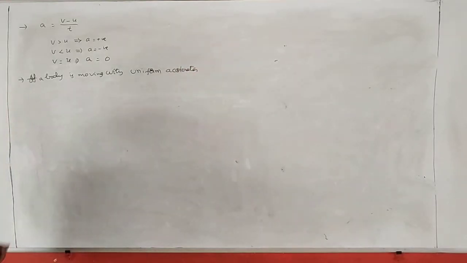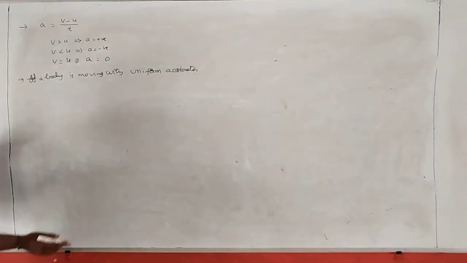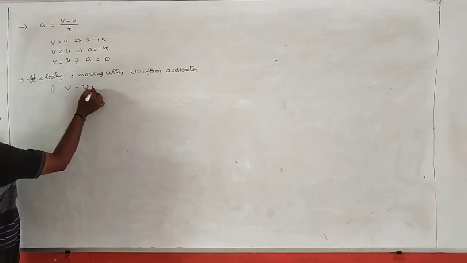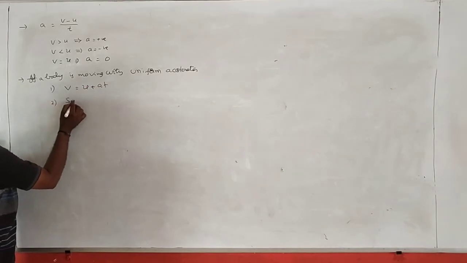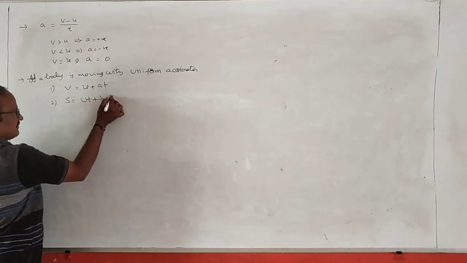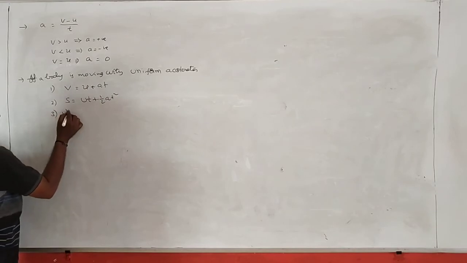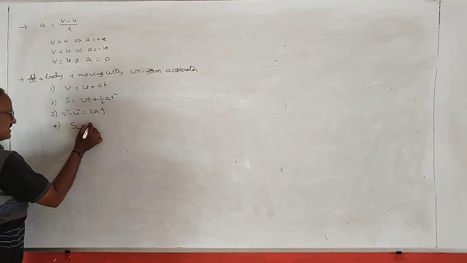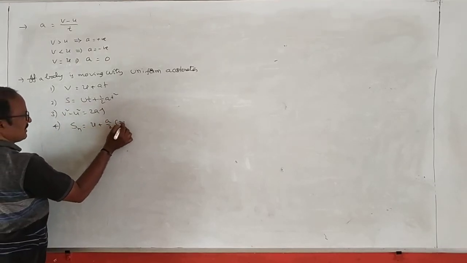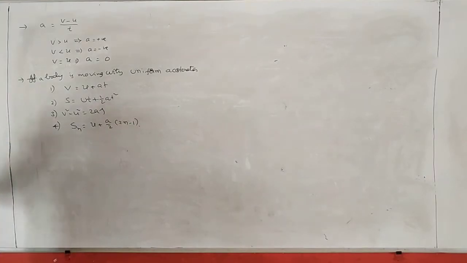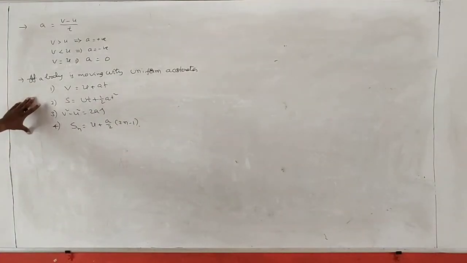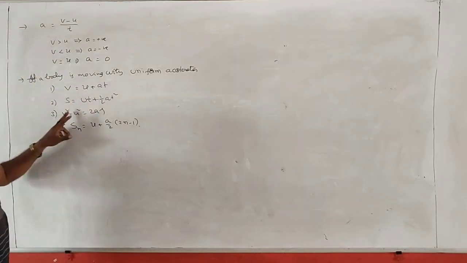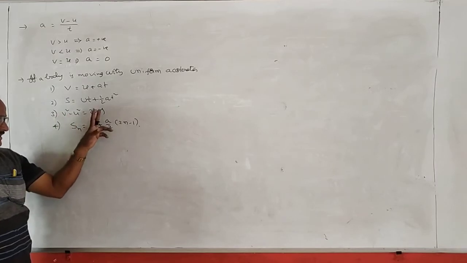uniform acceleration, a vector and a value constant, then there are four equations to identify the motion of the body, which are v equal to u plus at, second one s equal to ut plus half at squared, third one v square minus u square equal to 2as, and Sn is equal to u plus a by 2 into 2n minus 1. Okay, these are the four equations to reveal the complete motion of the body. This is velocity time relation, displacement and time relation, velocity displacement relation.